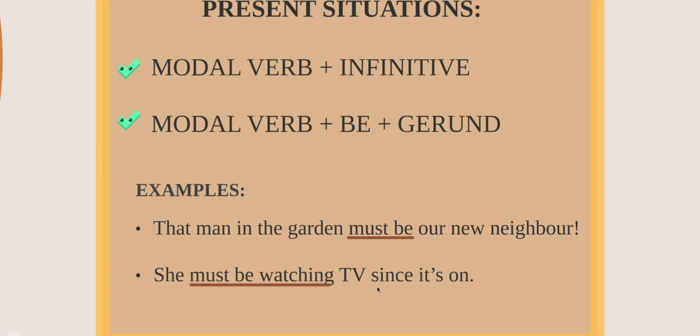She must be sleeping. She must be crying. She must be playing. Can you see? If you are using gerunds, you have to add be before it. Okay, before the gerund. So modal verb be, solo ponen el be, no lo cambian ni por am, ni por ab, ni por nada, solo el be. And then the verb with ing. This is to speculate about present situations, situations in present.